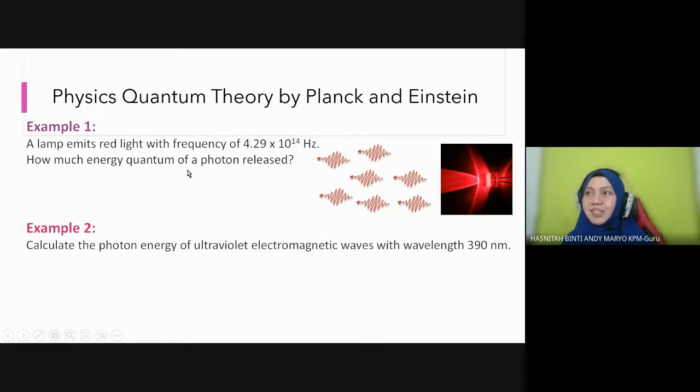How much energy is released? They give you the frequency. So how to find E? What is the formula? We can use the first. So this is the photon, students. It travels in a small packet. This is what we call a photon. 1 photon, 2 photon, 3 photon, 4 photon, 5, and a lot of photons.